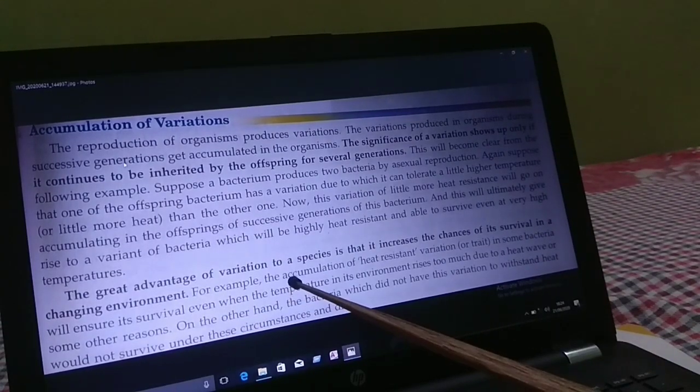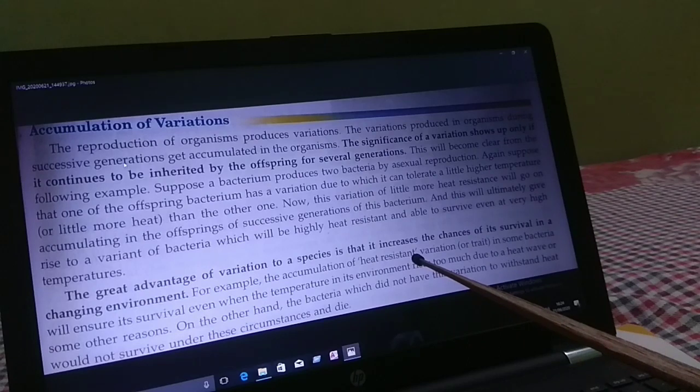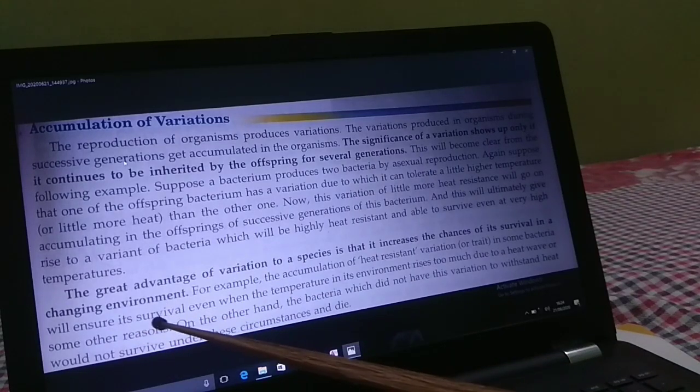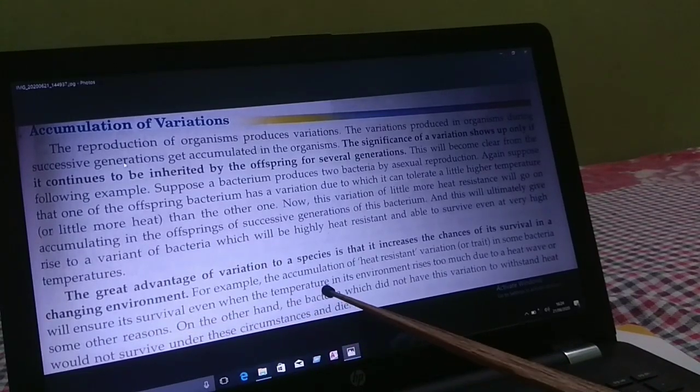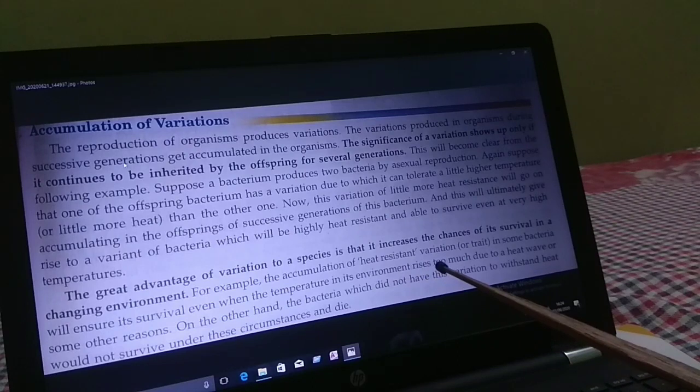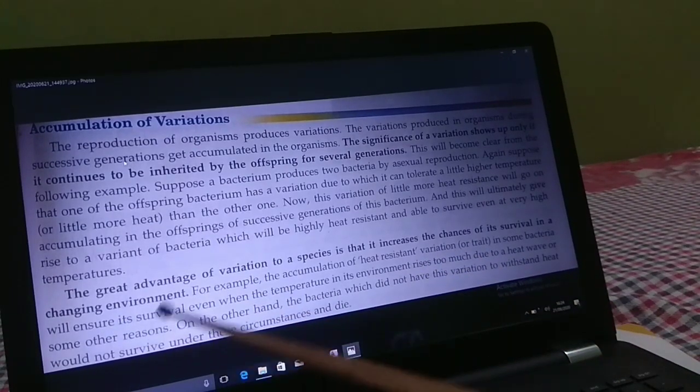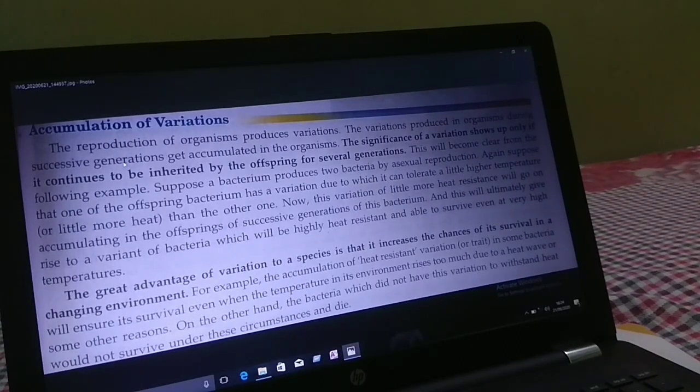For example, the accumulation of the heat resistant variation in some bacteria will ensure its survival even when the temperature in its environment rises too much due to a heat wave or some other reasons. Bacteria which cannot tolerate the heat can die also.